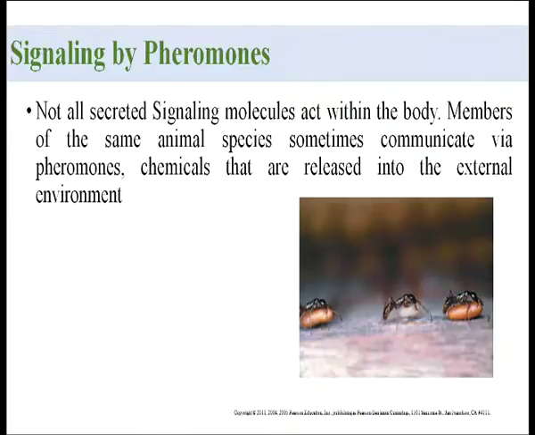One important type of signaling is signaling by pheromones. In the previous signaling methods, the signaling molecule is secreted inside the body. But there are some communication methods in which the molecule is released into the external environment.